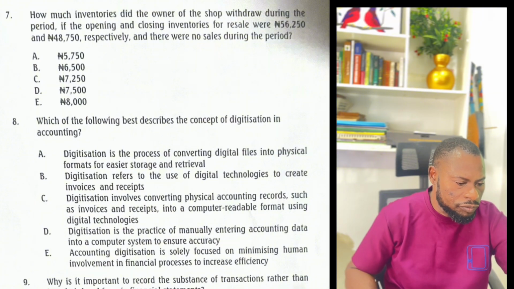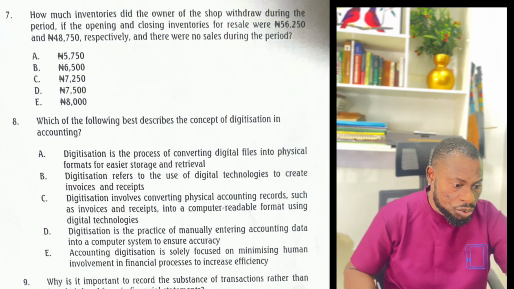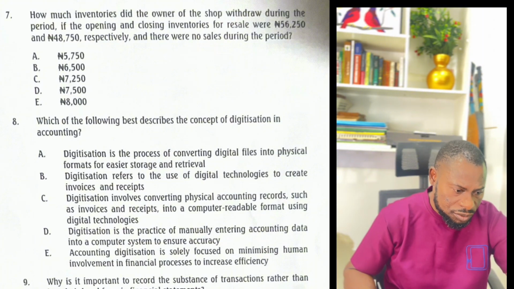So this is closing inventory and this is opening. Now, they want to know the drawings and there were no sales during the period. Usually, what will make your inventory to reduce is because you made sales, isn't it? But in this case, you did not make sales.